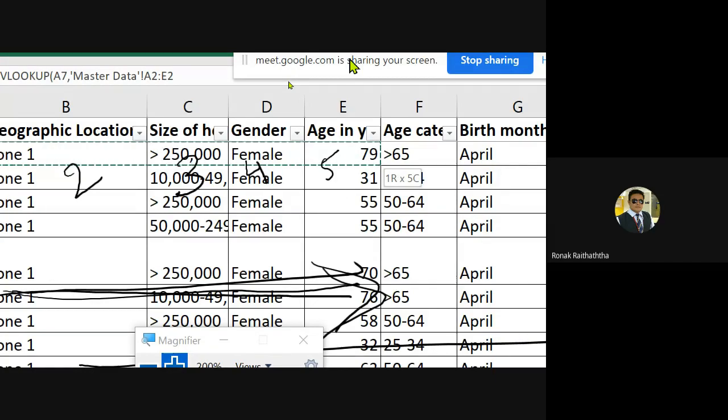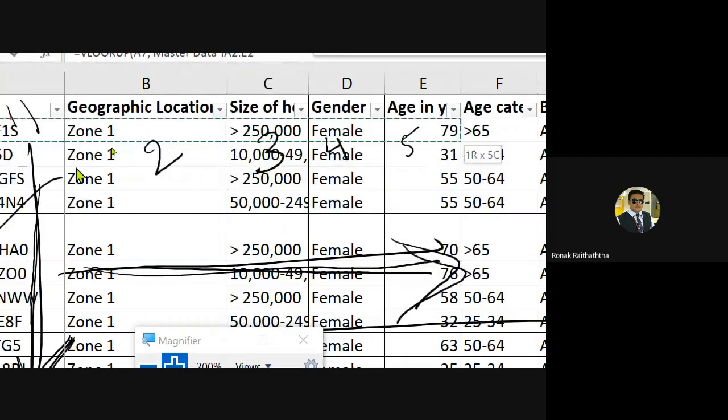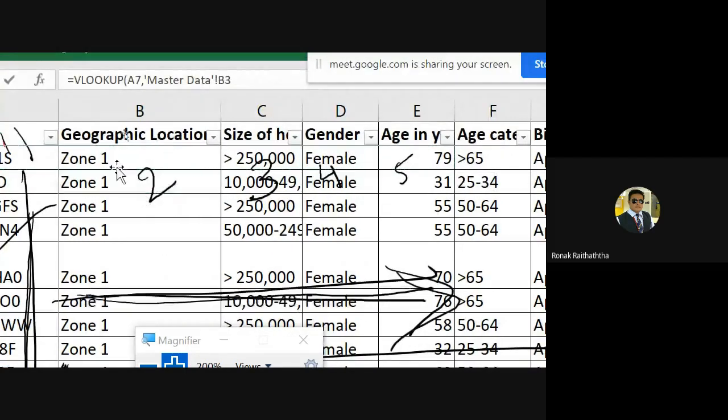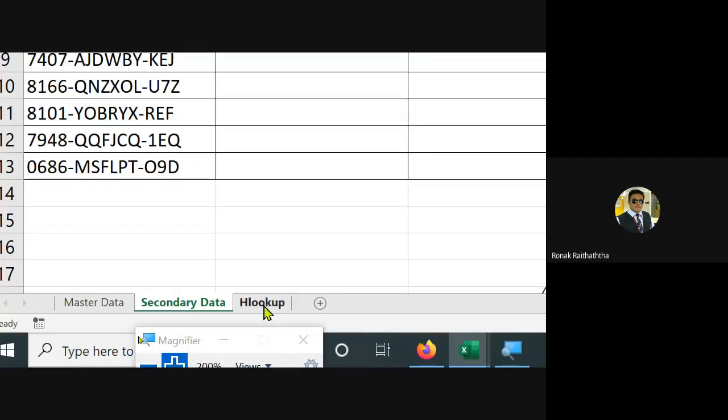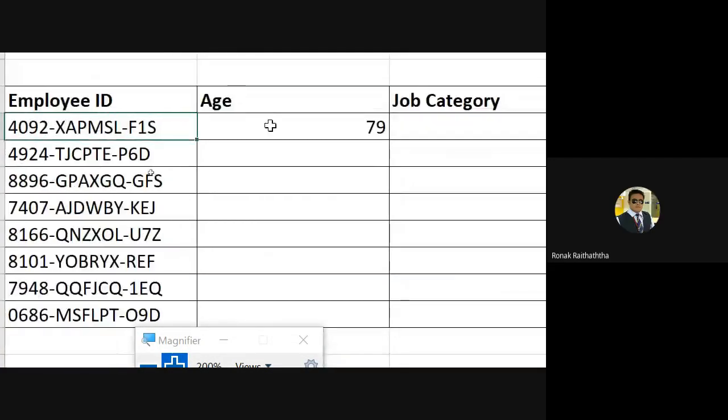So I would again be pressing Control Shift Down Arrow. It must be selected up to the last cell of the active data range, my dear friends. Then only it's correct, otherwise not. I hope that's making sense now. Yes or no? Yes, sir. That's where you are making the mistake.